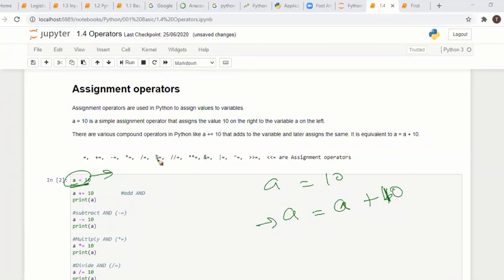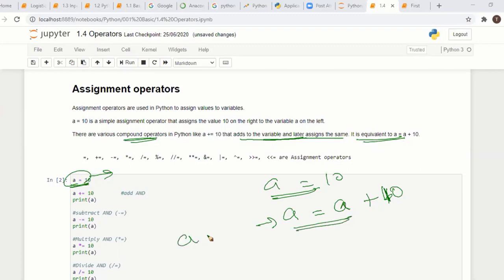If you write any line, it's called compound operators. We have seen arithmetic operators, right? A is equal to 10. You can write with this assignment operator with compound operators, more than one operator combined together. A plus equal to 10 adds the variable and later assigns the same to that variable. It's equivalent to this.